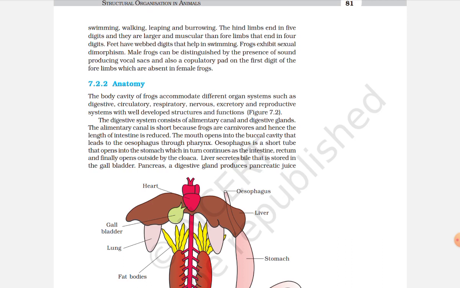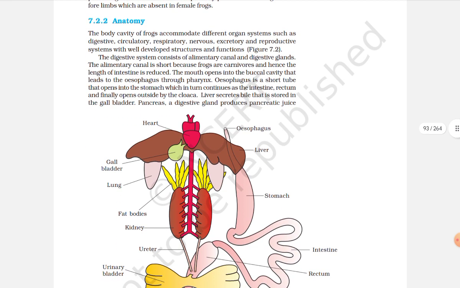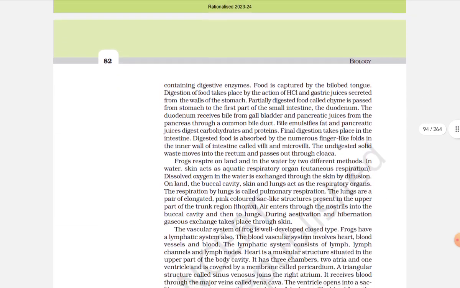The digestive system consists of alimentary canal and digestive glands. The alimentary canal is short because frogs are carnivorous and hence the length of the intestine is reduced. The mouth opens into the buccal cavity that leads to the esophagus through the pharynx. The esophagus is a short tube that opens into the stomach, which in turn continues as the intestine, rectum, and finally opens outside through the cloaca. Liver secretes bile that is stored in the gallbladder. Pancreas, a digestive gland, produces pancreatic juice containing digestive enzymes.